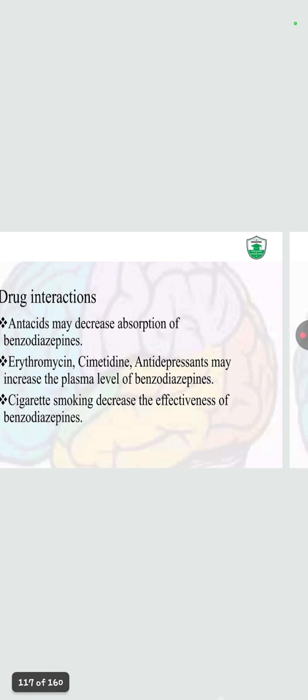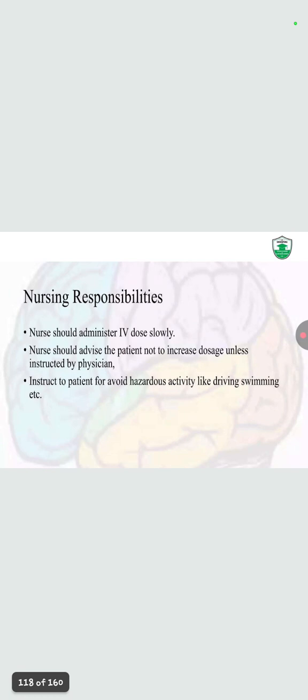Benzodiazepine is a CNS depressant, and cigarette smoking, having nicotine in it, is itself a CNS stimulant. So whenever these are taken, one is depressing the CNS and the other is keeping it awake. Obviously, the effect of benzodiazepine will be reduced. That's why they decrease the effectiveness of the benzodiazepine.